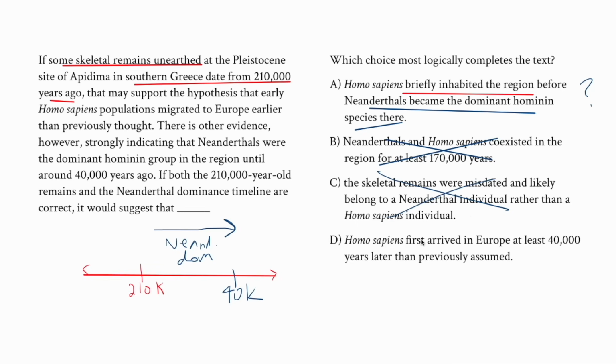And then D, Homo sapiens first arrived in Europe at least 40,000 years later than previously assumed. Again, we don't really know anything about when they were previously assumed to have arrived. And in fact, the passage is telling us that this information suggests that they may have migrated earlier. And so coming back to A, it is the only one that is consistent with this information. And so that's the one we want to pick.